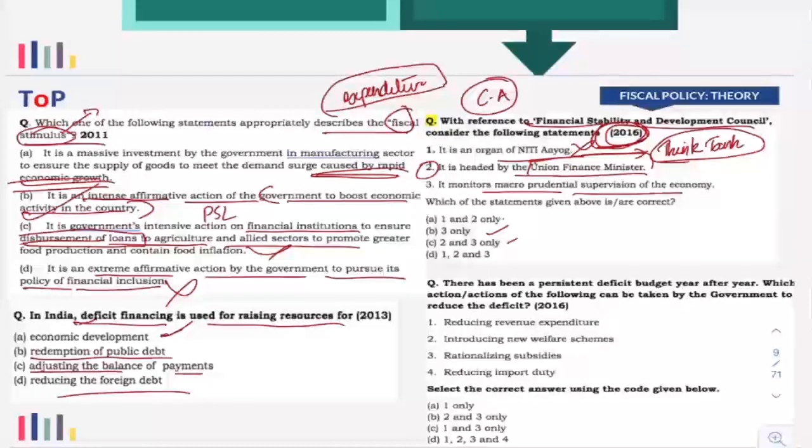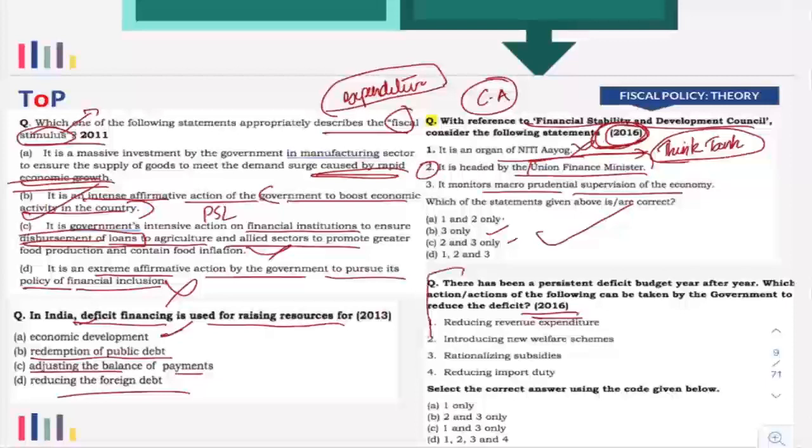Now you cannot predict what kind of groups or organizations or institutions may be asked. But one thing is sure, something that has come up in the news will be taken up by the UPSC in majority of the cases. So in that manner, your probability of getting these kinds of questions right will increase when you have referred to the current affairs materials properly. Is it clear? Okay. Now next is another question from 2016.